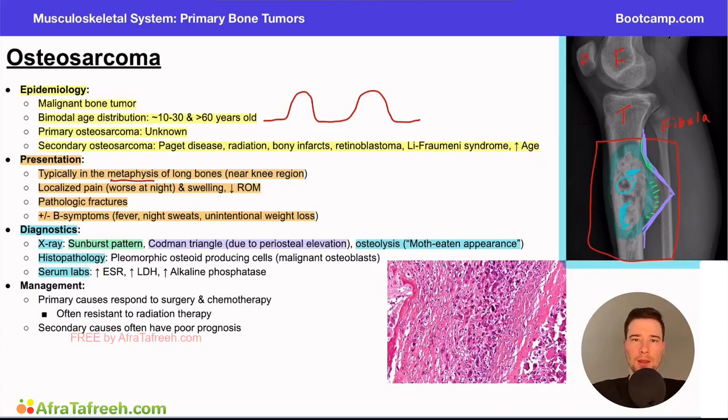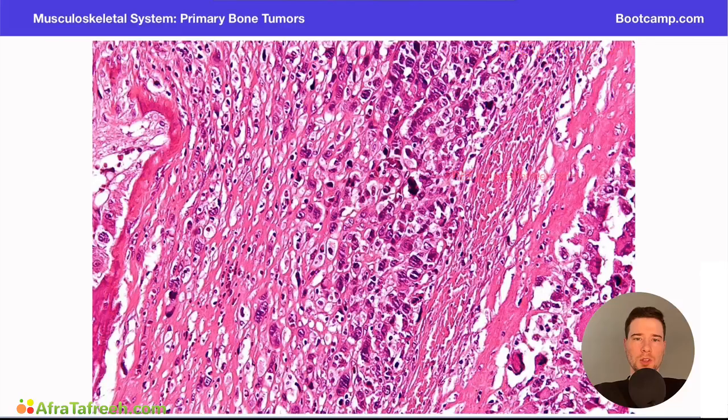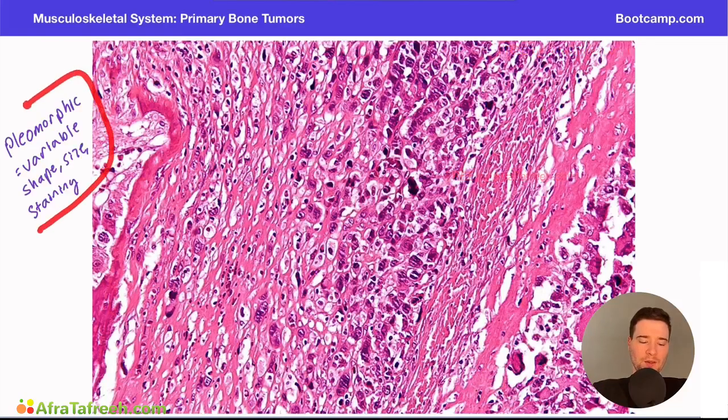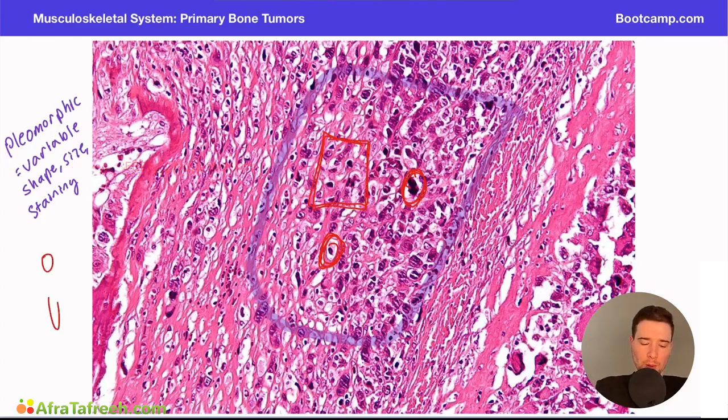Now, when we think about the histopathology here, they want you to know this is going to have pleomorphic osteoid-producing cells, sometimes also called malignant osteoblasts. So what does that mean? Well, let's draw attention to our pathology image right here. First, they're saying these are pleomorphic. Pleomorphic just means that it's variable: variable shape, size, and staining patterns. The key ones I want you to draw your attention to is this area right here. You can appreciate some of these cells stain darker or lighter than others, right? There's also variation in the size. Just look at this bunch right here. Some are smaller than others. Some are larger than the ones next to them. And shape: some of them are more circular, some of them are more oblong or oval shaped. And so that's what pleomorphic means here.